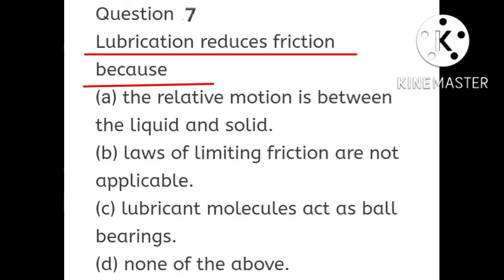Question number 7. Lubrication reduces friction because: A option, the relative motion is between the liquid and solid; B option, laws of limiting friction are not applicable; C option, lubricant molecules act as a ball bearing; D option, none of these. Lubrication reduces friction because the relative motion is between the liquid and a solid. There is a relative motion between the liquid and solid. Due to that, the force of friction reduces. So here A is the correct option. Lubrication reduces friction because the relative motion is between the liquid and a solid.